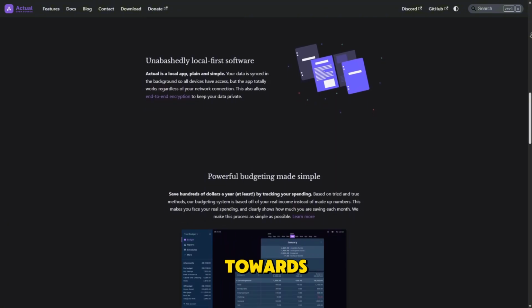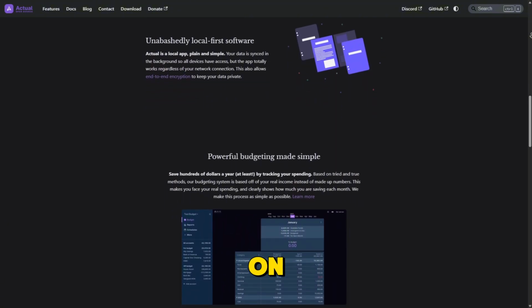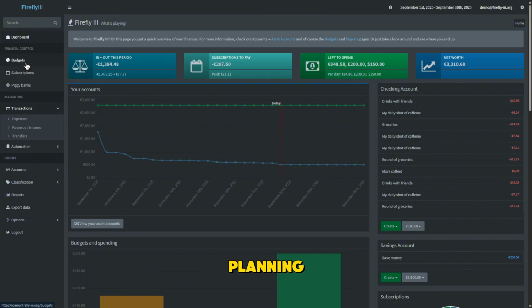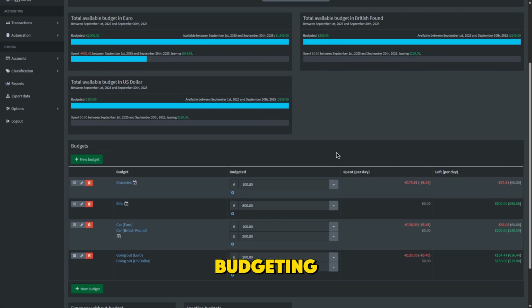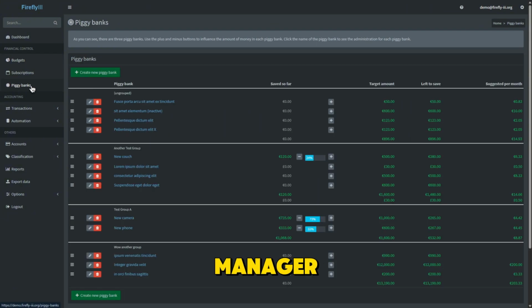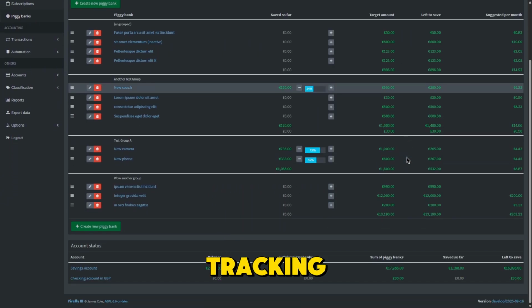Actual Budget leans towards simplicity and speed, focusing on real-time budgeting decisions. Firefly 3 leans toward a richer feature set and detailed insights, giving you more tools for analysis and planning. Your choice will depend on whether you prefer a straightforward envelope budgeting system that's easy to maintain, or a more comprehensive finance manager that can handle complex tracking.